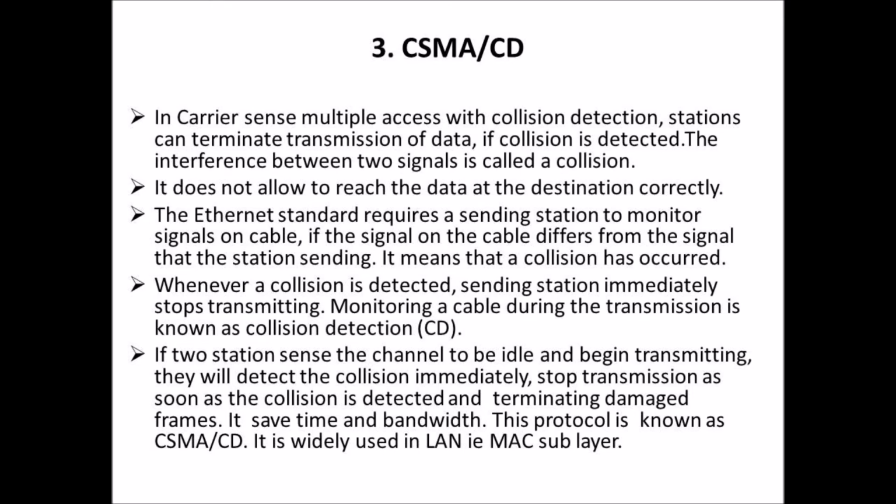It does not allow the data to reach the destination correctly. The Ethernet standard requires a sending station to monitor signals on the cable. If the signal on the cable differs from the signal that the station is sending, it means that a collision has occurred. Whenever a collision is detected, the sending station immediately stops transmitting. Monitoring a cable during the transmission is known as collision detection.